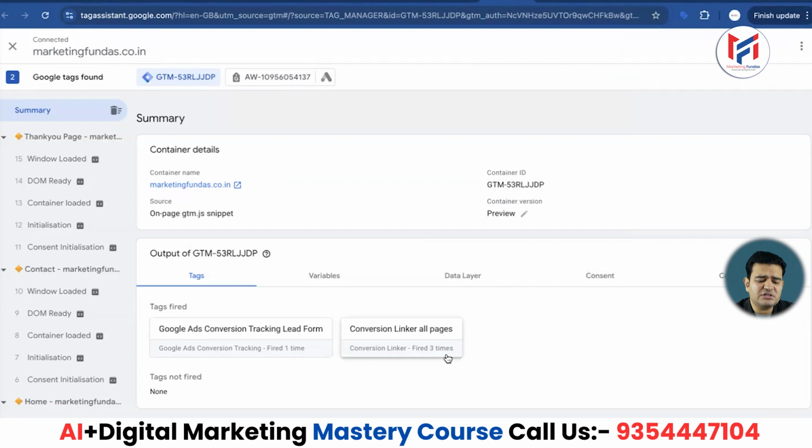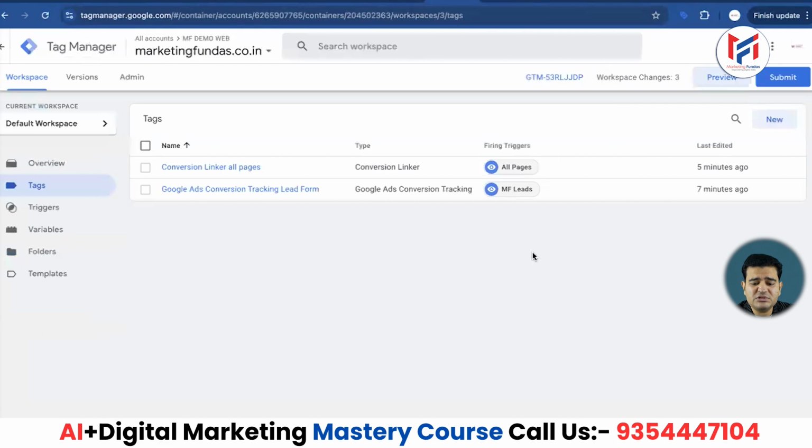Why is this showing? It is because, as we saw, I went to the home page and then I went to 2 or 3 different pages. I had put it on all pages, so this is showing. And this is also showing that my form has triggered, meaning that someone filled out my form. If it had not triggered, it would be written here as not triggered. So you'll be able to test it in this way.